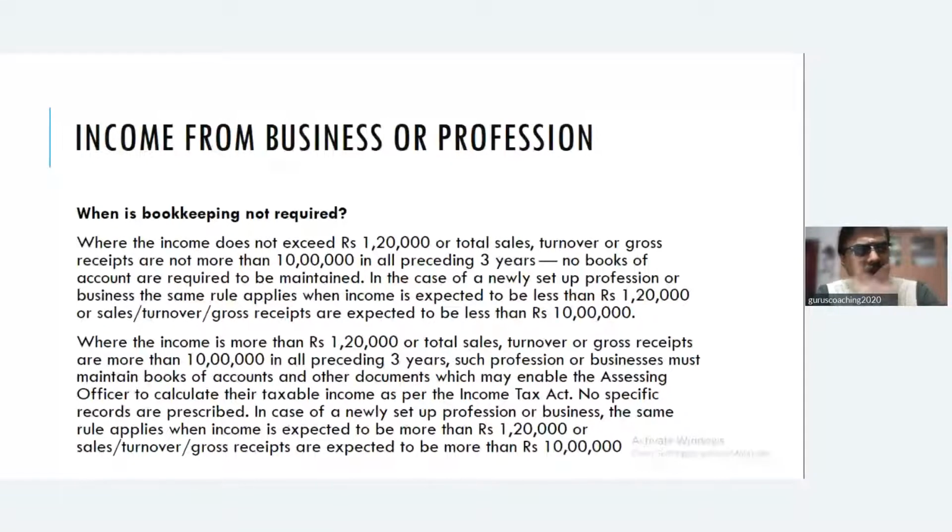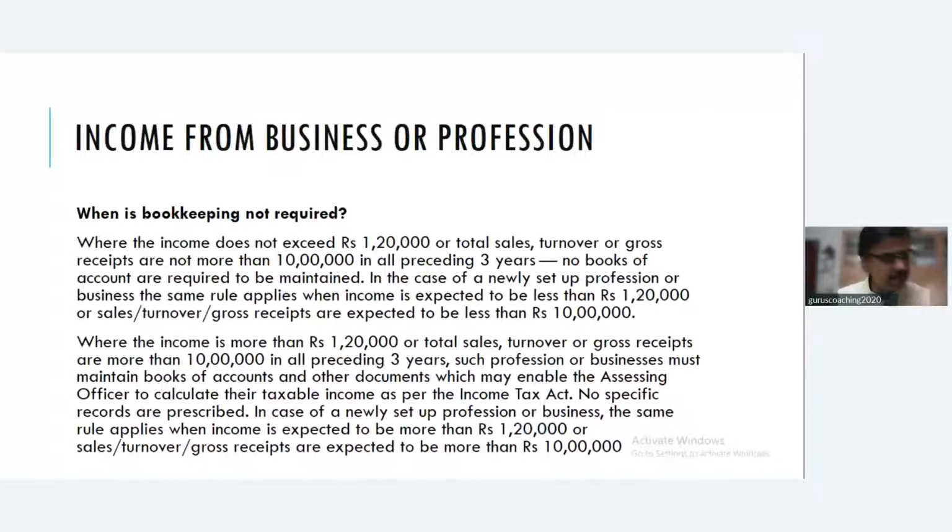So, Mr. X is running a business for the last 3 years. His turnover is 8 lakhs, 7 lakhs, 9 lakhs, whatever. And his income also does not exceed 1,20,000. Either or. Then no books of accounts are required to be maintained. And in case of a newly set up profession or business, the same rule will apply, when income is expected to be less than 1,20,000 or turnover is expected to be less than 10 lakhs. So that automatically means that where the income is going to be more than 1,20,000 or turnover is going to cross 10 lakhs in all the 3 preceding years.